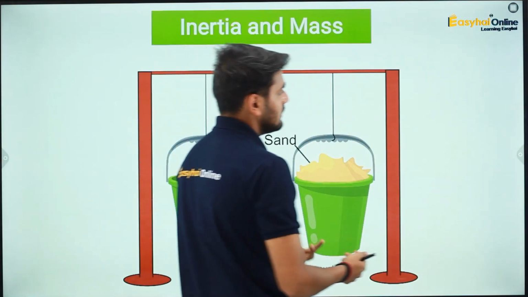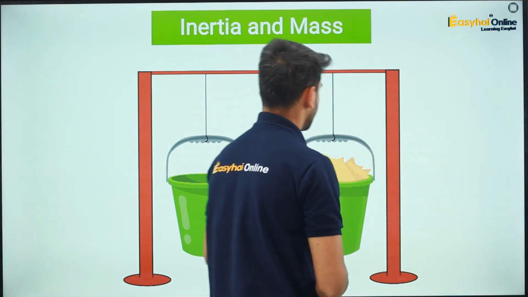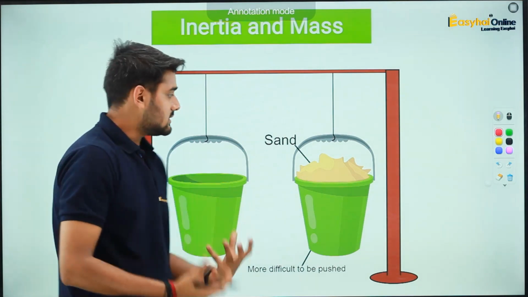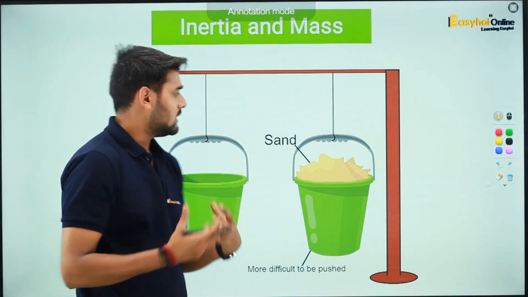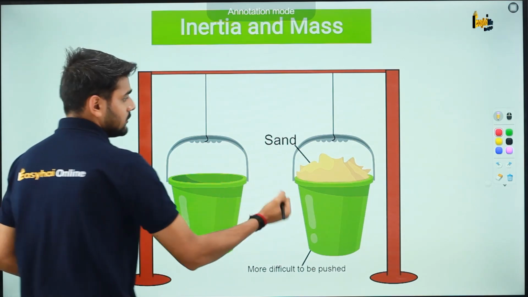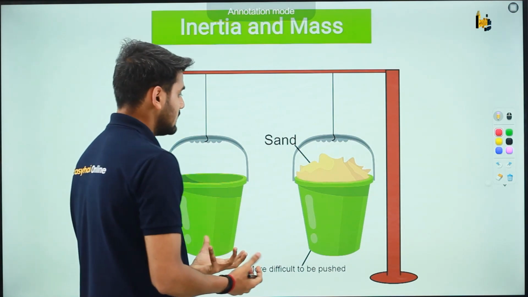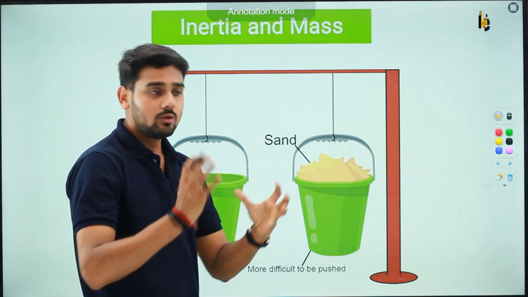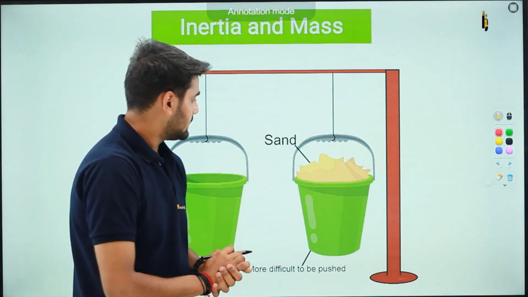Now let us see the relationship of inertia and mass. Now see, mass is how much matter is there in some amount of volume. And if the mass is really high, that means it becomes difficult to move that body.